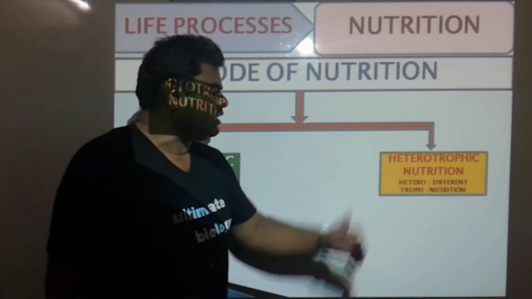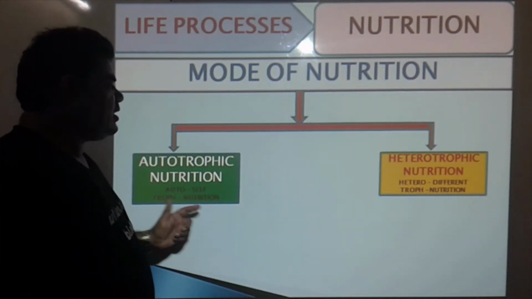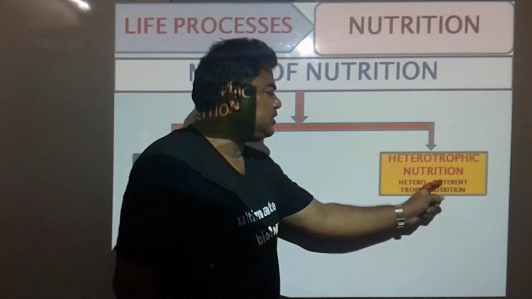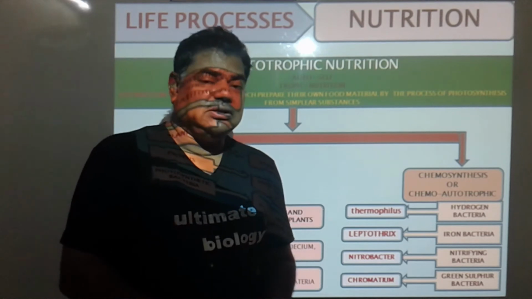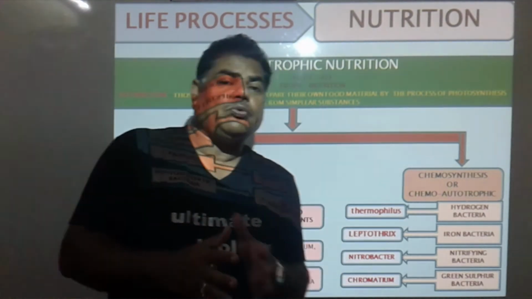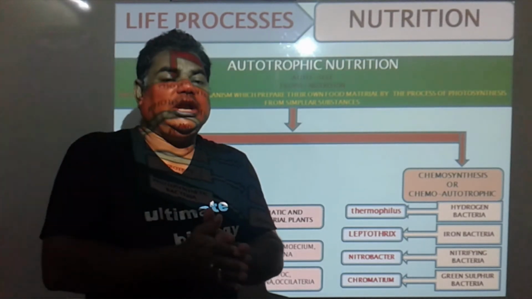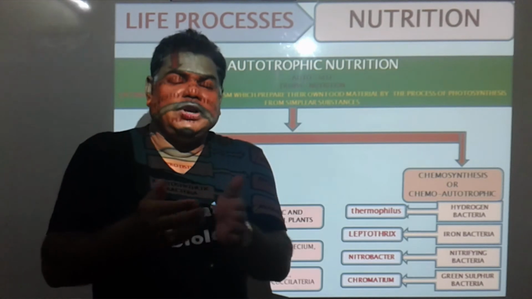Next mode of nutrition: one is the autotrophic mode of nutrition, the second one is the heterotrophic mode of nutrition. Auto means self nutrition, and heterotrophic, hetero means a different nutrition. Now see here, we will start the autotrophic mode of nutrition. Then when we complete this autotrophic mode of nutrition, then we will start the heterotrophic mode of nutrition. Now we will start the autotrophic mode of nutrition somewhat in a detailed sense.